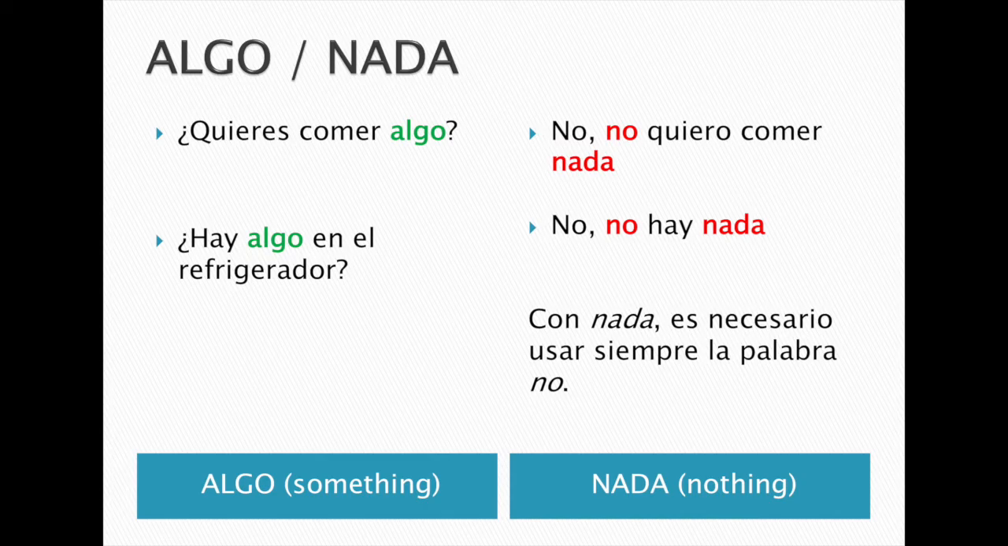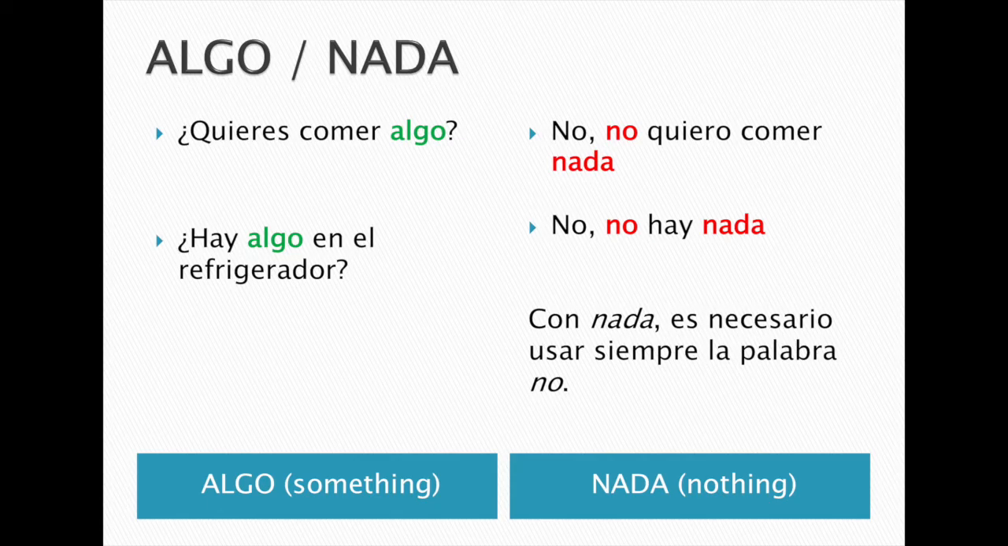So we're going to start looking at all of these indefinite words, beginning with algo, nada. Algo significa something. Nada significa nothing. There you have some of the examples. ¿Quieres comer algo? Y la respuesta negativa, no, no quiero comer nada.